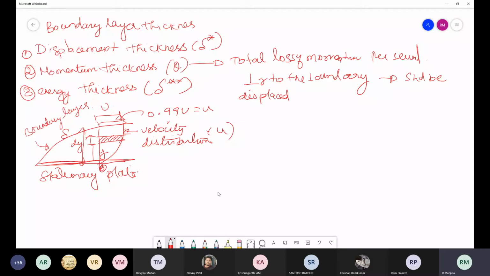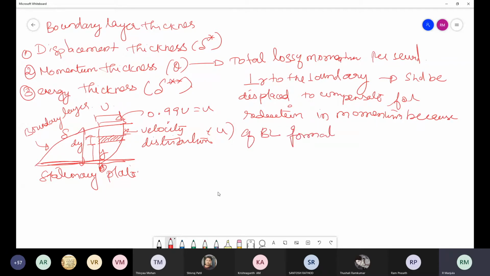The boundary should be displaced in such a way as to compensate for the reduction in momentum. What is the reduction in momentum? It is the reduction in momentum of the flowing fluid because of boundary layer formation.